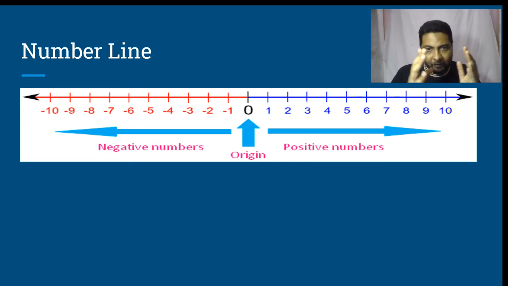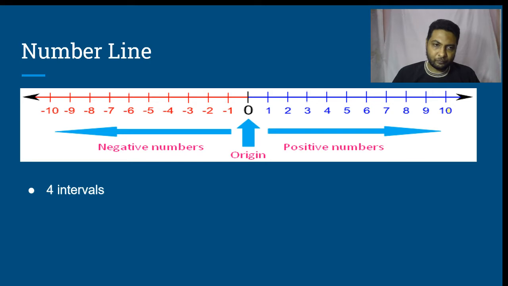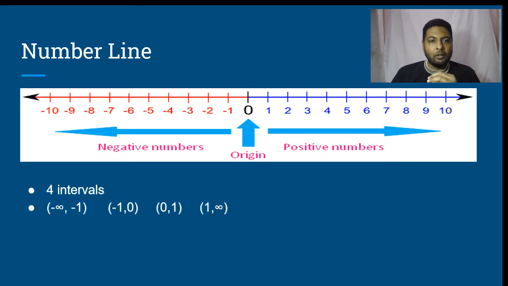The entire range of the number line can be split into 4 significant intervals, which are the open interval from minus infinity up to minus 1, the open interval from minus 1 to 0, open interval from 0 to 1, and open interval from 1 to infinity.